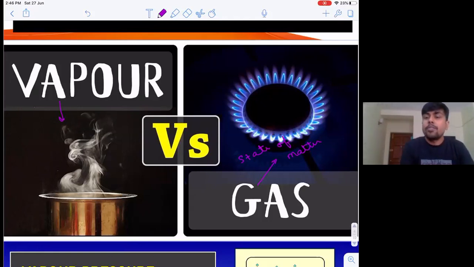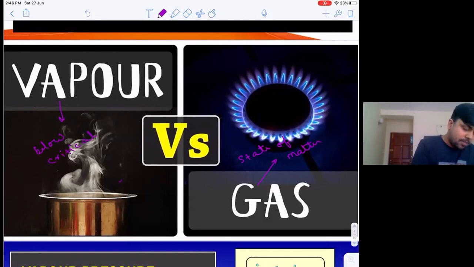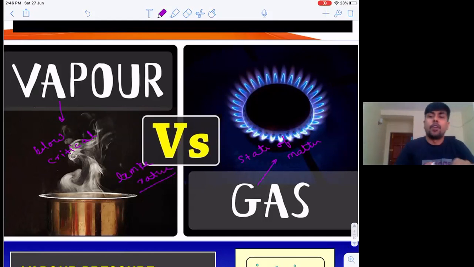Okay. So if someone asks you what is vapor, simply in one line say gas below the critical temperature is vapor. I hope it is clear. All the gases below the critical temperature are vapor. Air is always gas because it's very tough to liquefy that. Okay. I hope it is clear.